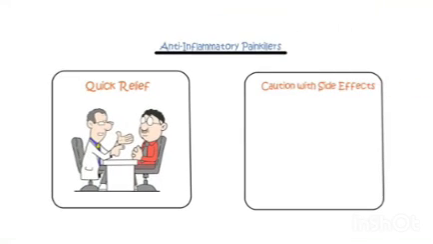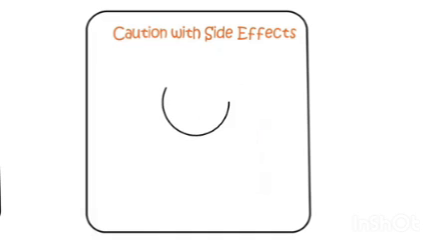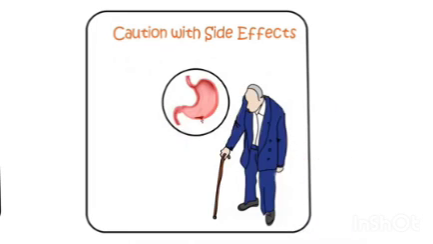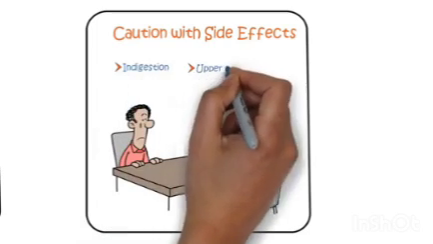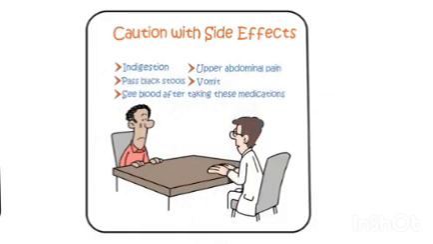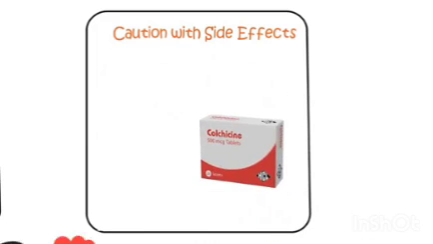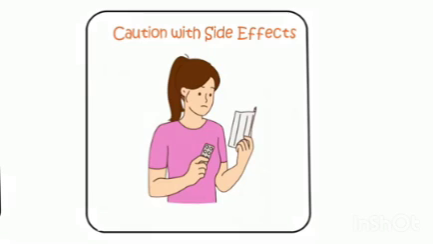Caution with side effects. While many people can take these painkillers without issues, they can cause side effects in some individuals. The most serious potential side effect is stomach bleeding, which is more concerning in individuals over 65 or those with a history of stomach ulcers. Seek medical attention if you experience indigestion, upper abdominal pain, pass black stools, vomit, or see blood after taking these medications. Colchicine commonly causes diarrhea as a side effect. Check the leaflet provided with the tablets for a list of other possible side effects.